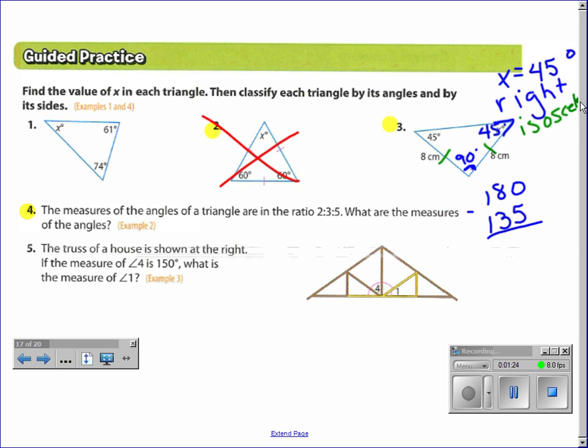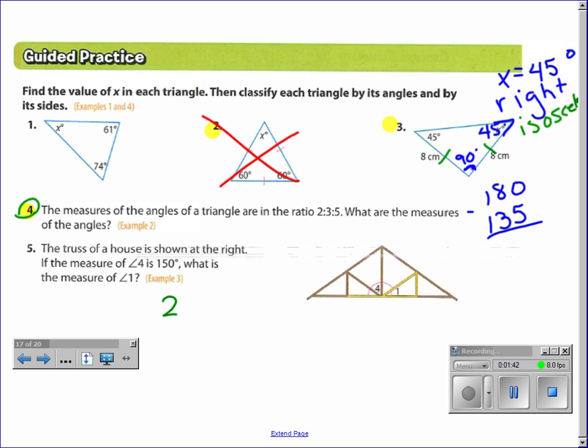Isosceles. Last one, the measure of the angles of a triangle are in the ratio of 2, 3, and 5. What are the measures of the angles? How do you set up this equation?